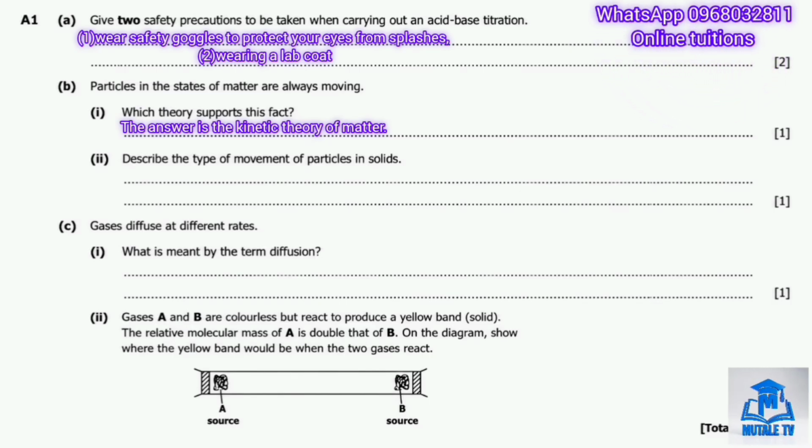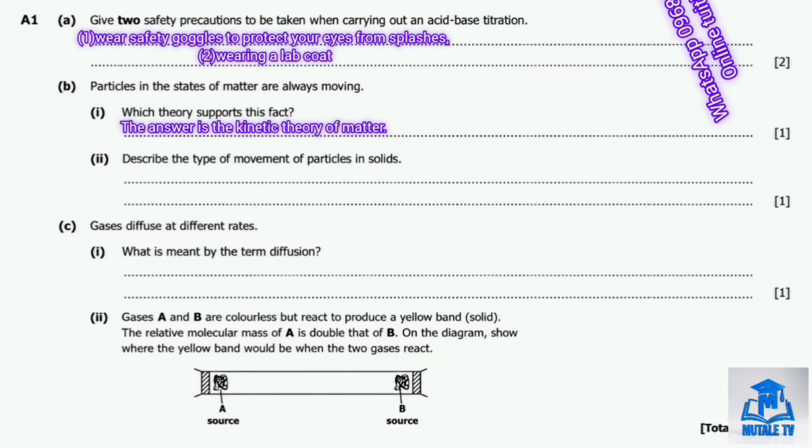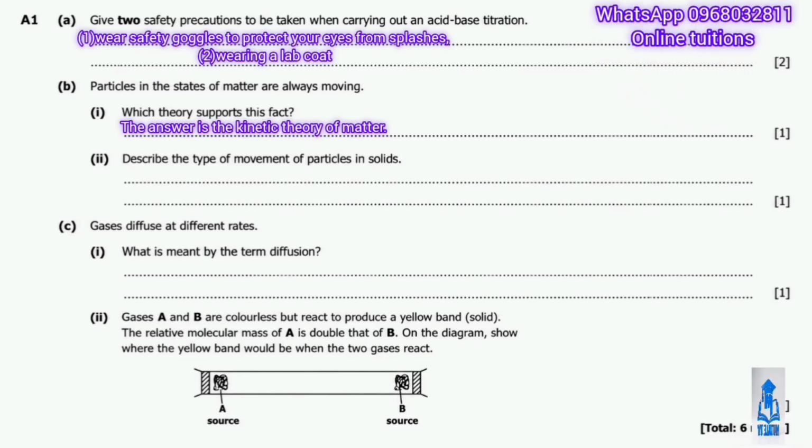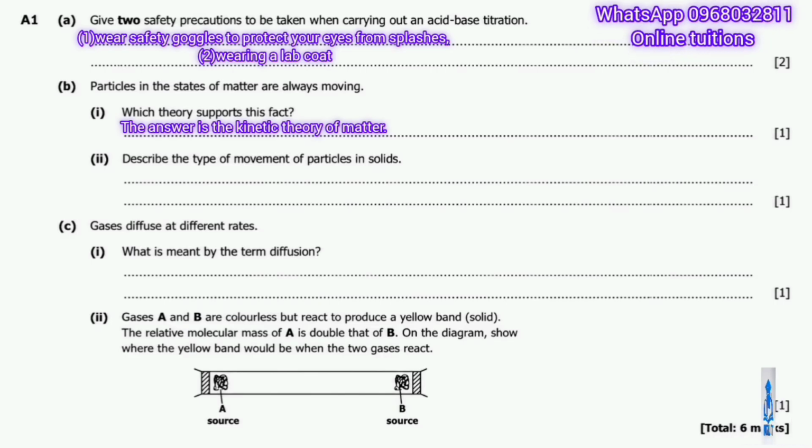So this theory explains all particles, whether in solid, liquid, or gases, are in what? Constant motion, and the amount of energy they have determines how they move. Alright, so moving on to question B2. So question B2 asks us to describe the type of movement of particles in solids. Describe the type of movement of particles in solids.